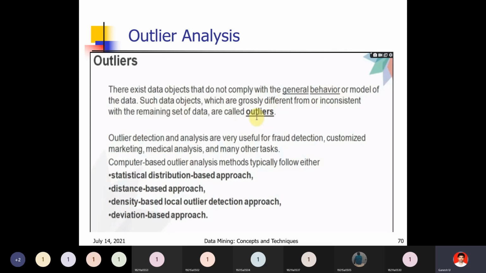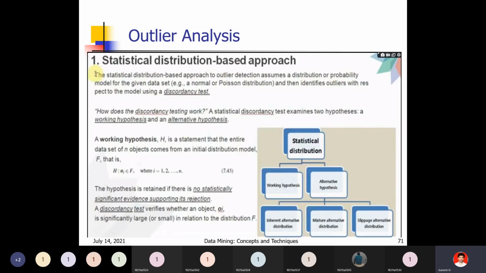Based on density, we can detect the outlier. Deviation based approach: deviation means the element which deviated from the others. We can simply tell that as an outlier. So these are the four approaches to find outliers.